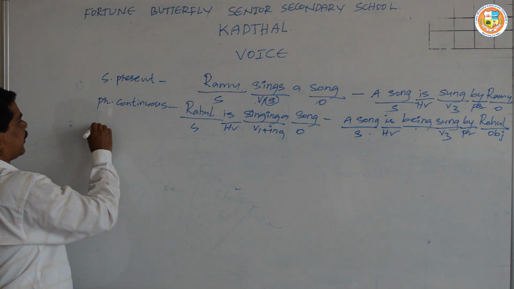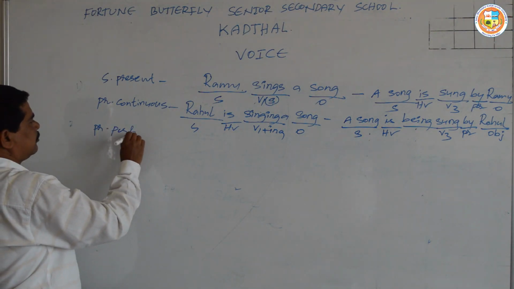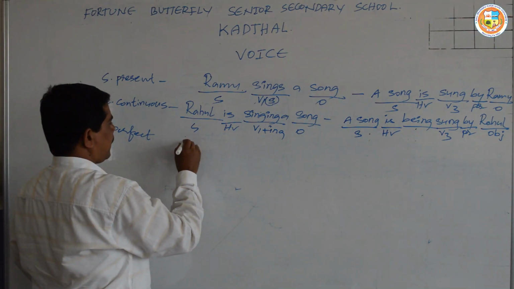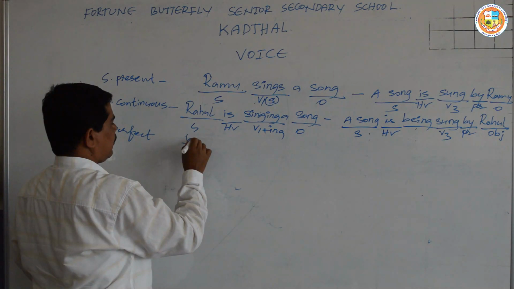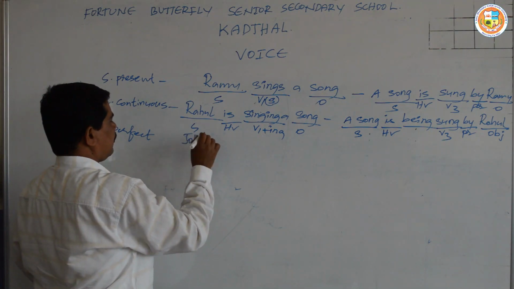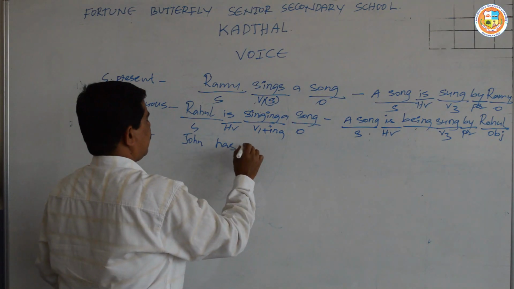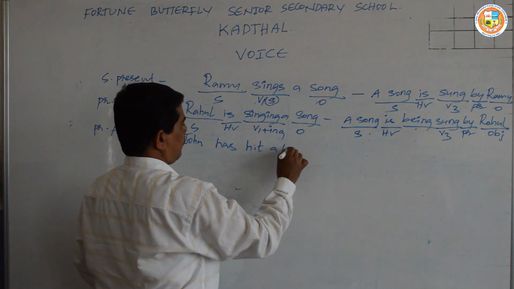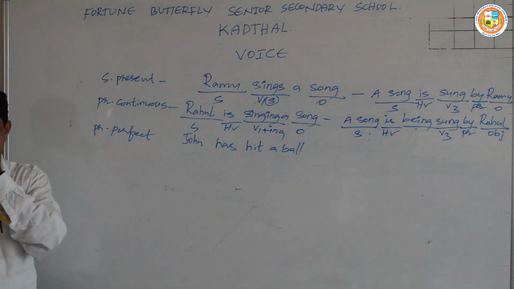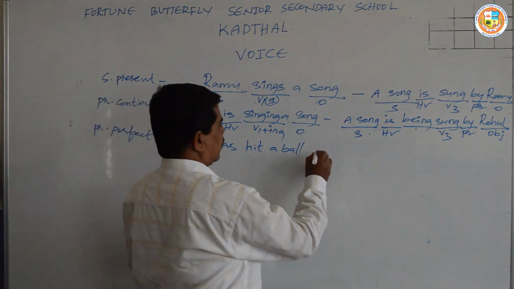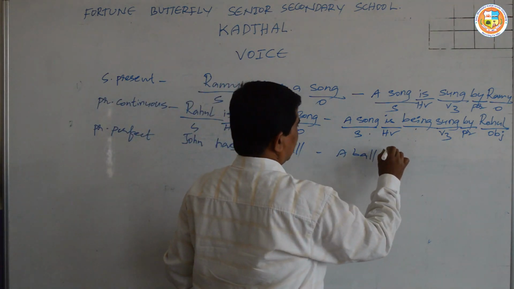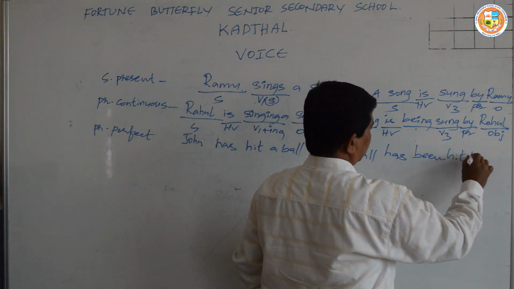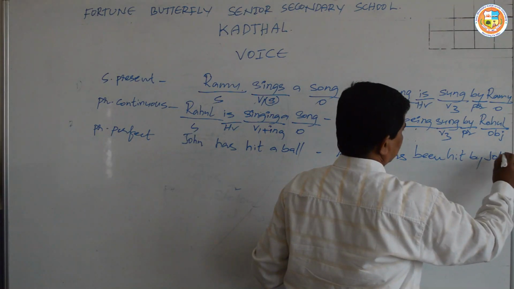And coming to present perfect. John has hit a ball, and a ball has been hit by John.